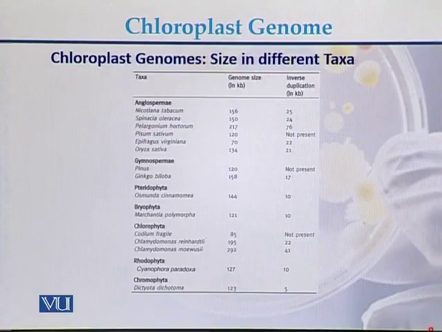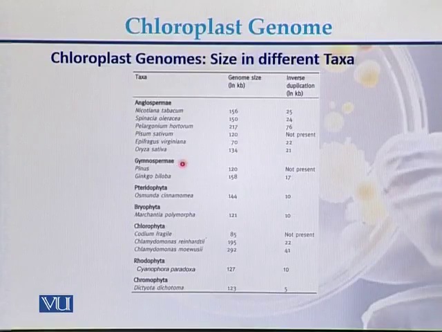Size of different chloroplast genomes in different taxa. Here we can see that in the case of angiosperms, the size of the genome is somewhere between 70 kb up to 217 kb.